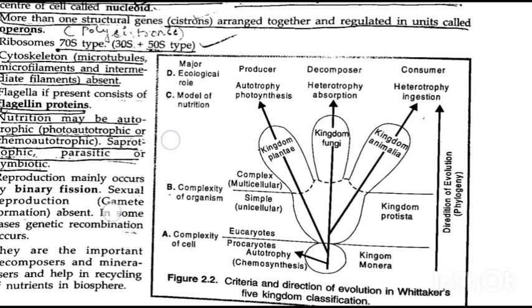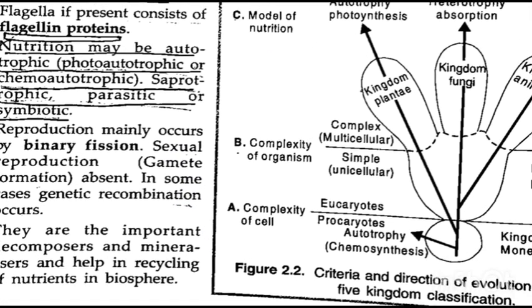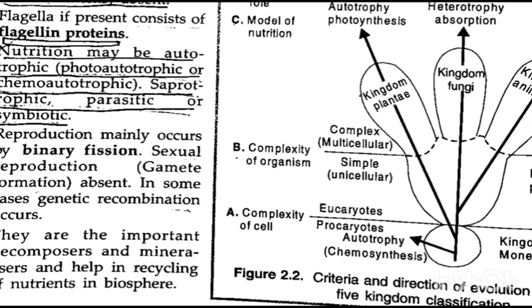Nutrition may be autotrophic or saprophytic or parasitic. Reproduction is mainly by binary fission. Sexual reproduction is absent, but there is genetic recombination like transduction, transformation, conjugation. They are important decomposers. They can degrade the organic compounds present in the soil or water into simpler substances. In this way they help in bioremediation and recycling in the atmosphere.